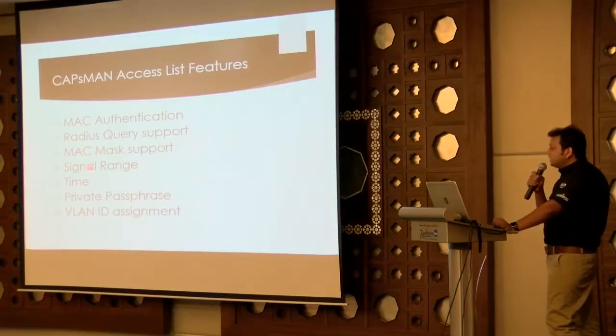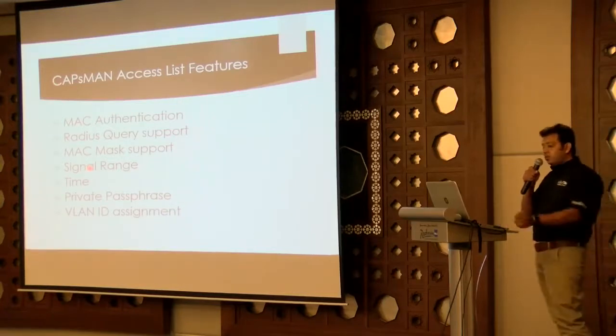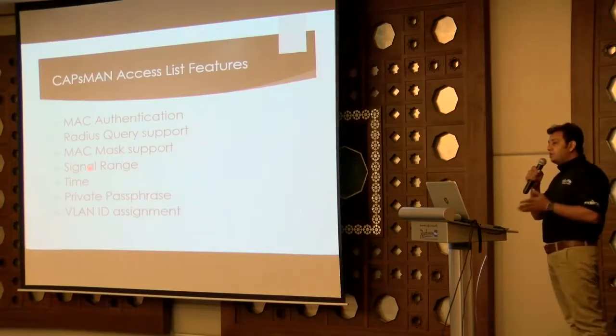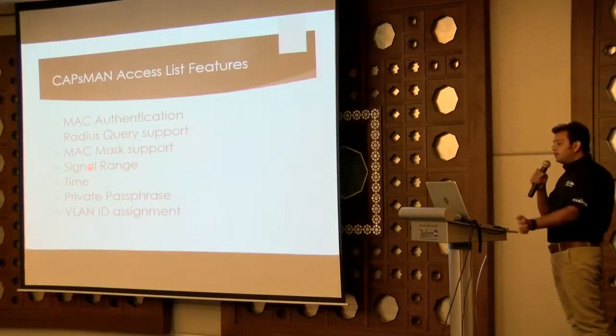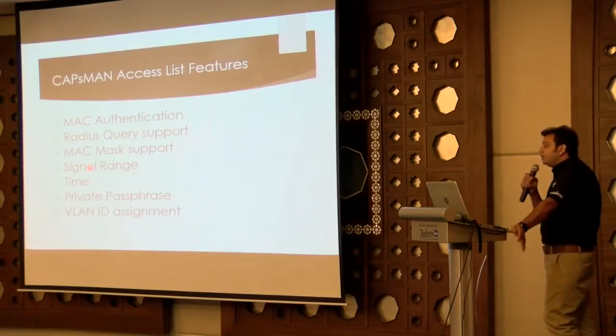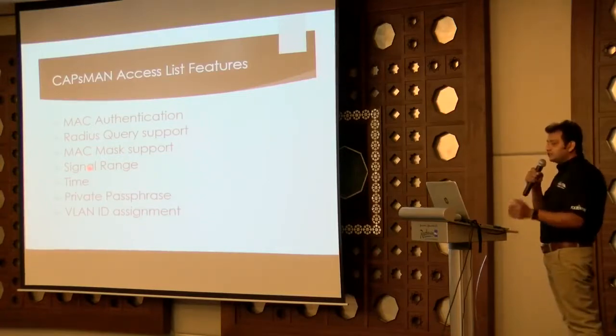There is a signal range. That is a very important feature. Nowadays, if you have 10 MB of internet access at your home, but the problem is that in one room you are getting 10 MB, but when you go to another room you are getting 5 MB only, and you complain to the service provider that I am getting only 5 MB. It doesn't mean that you have a low internet connection. It means that there is some data rate issue or the signal strength is weak.